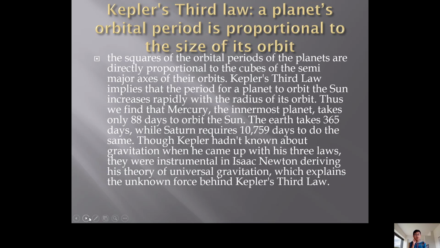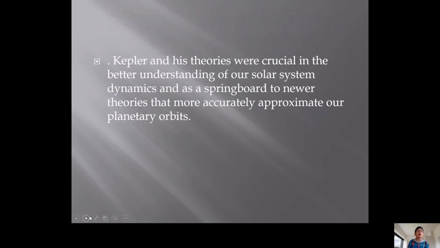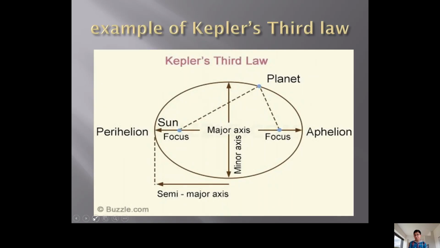Though Kepler didn't know about gravity when he came up with these three laws, they were instrumental in Isaac Newton devising his theory of universal gravitation, which explains the unknown force behind Kepler's third law. Kepler and his theories were crucial in the better understanding of our solar system, and led to newer theories that accurately approximate our planets' orbits. This is an example of Kepler's third law.